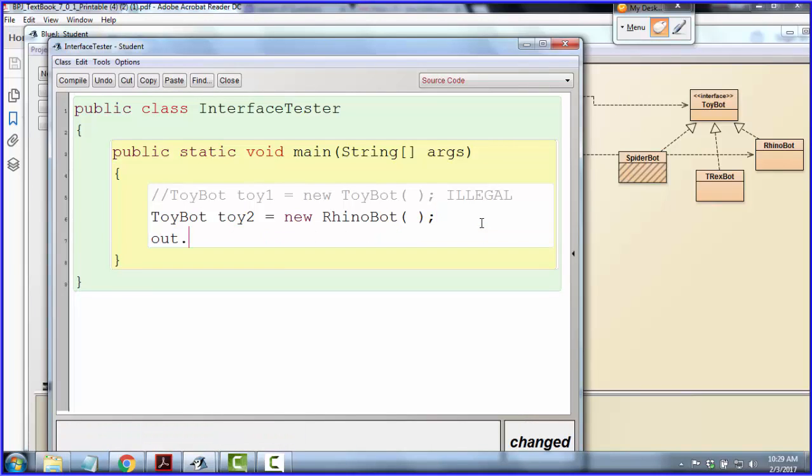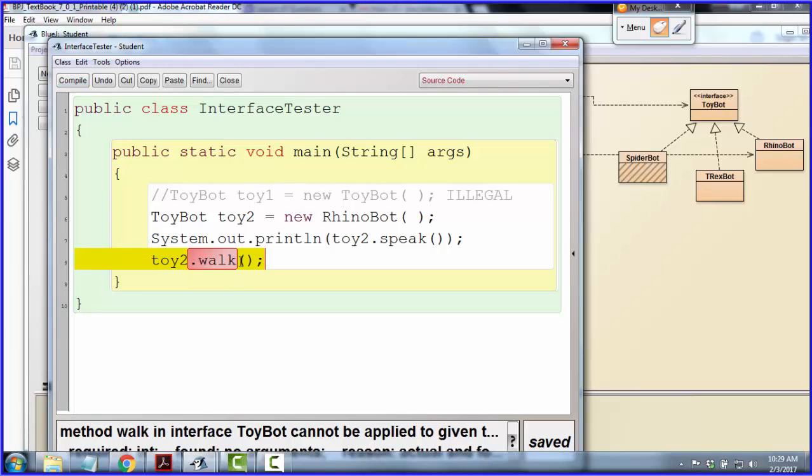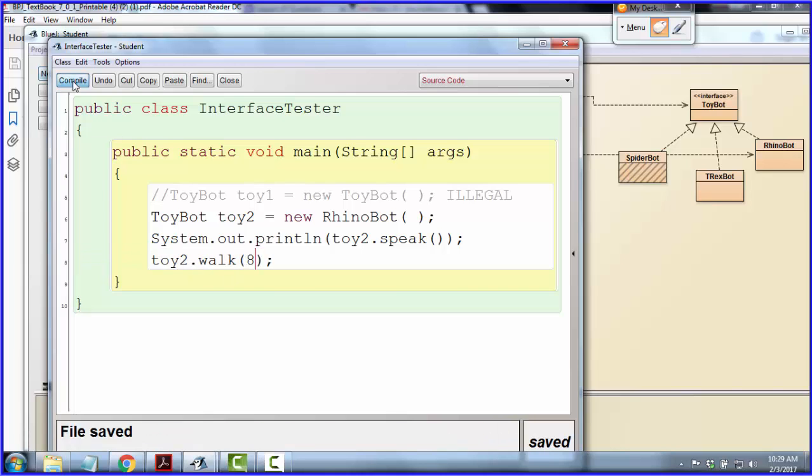And now we see, same type of thing here. I know for a fact that there's two methods in here that I can reach through toy2. Okay? And those two methods I know of are the speak method and the walk method. Now the walk method is void, so I can't call it from within a print statement. But both of these method calls should compile without error. Oh, I got to give it a number of steps. Sorry. Okay? And so they both compile.